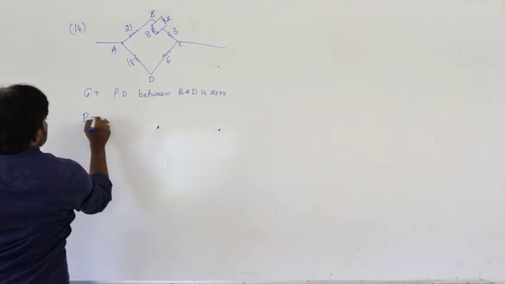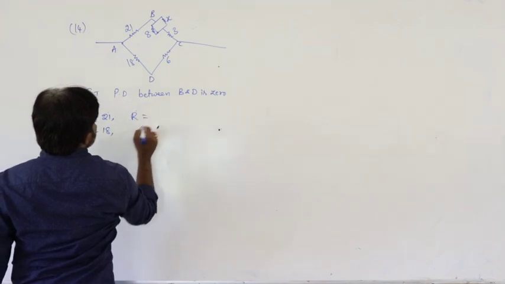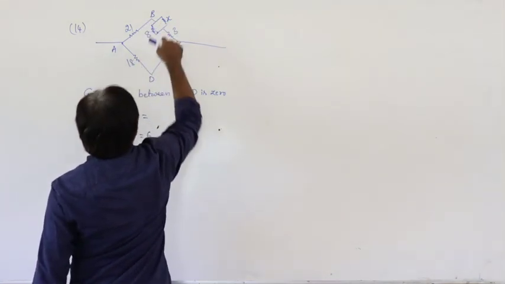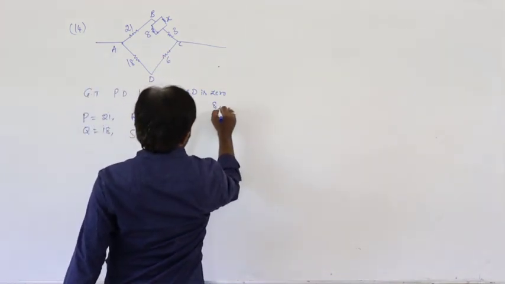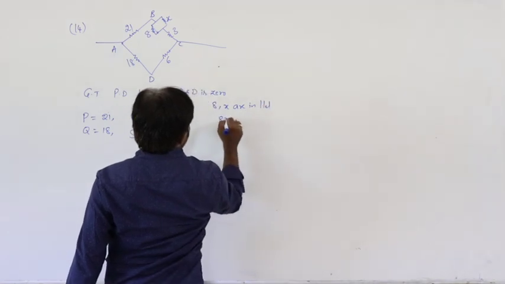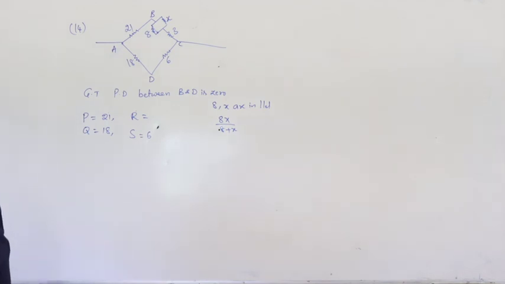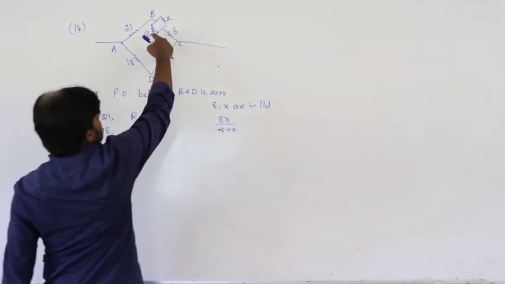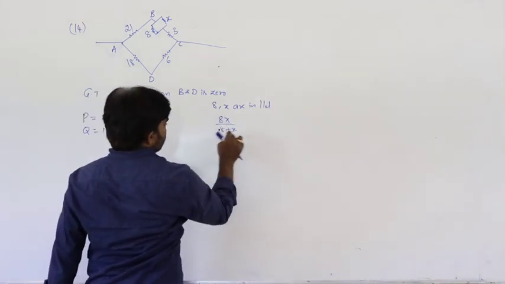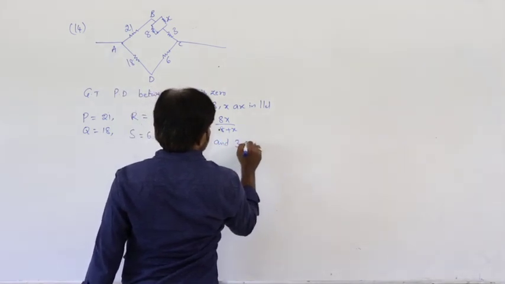Let us say P is equal to 21 and Q is equal to 18, S is equal to 6, given. But what is the value of R here? 8 and x are in parallel. 8 comma x are in parallel. So the effective resistance is R1 R2 by R1 plus R2, that is 8x by 8 plus x, and 3 is in series.